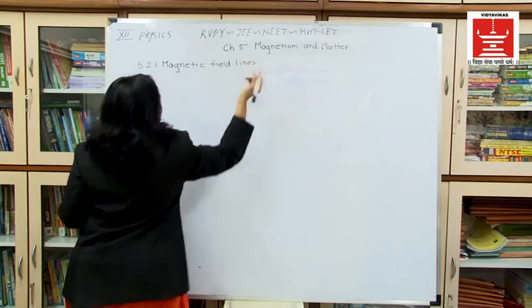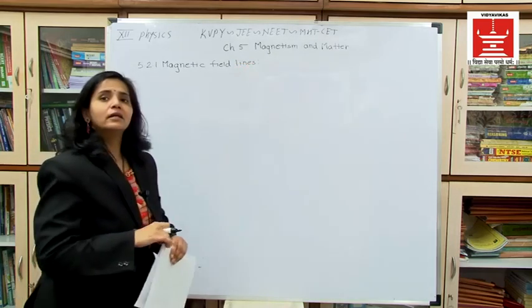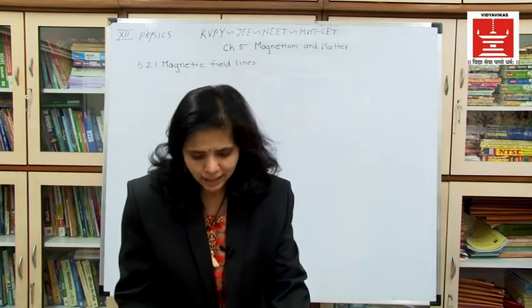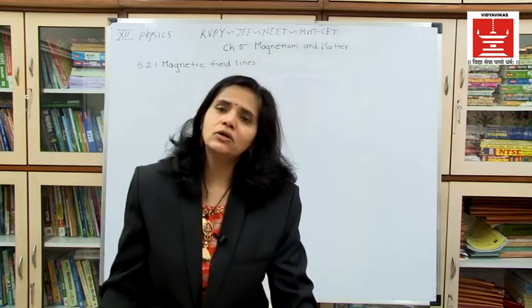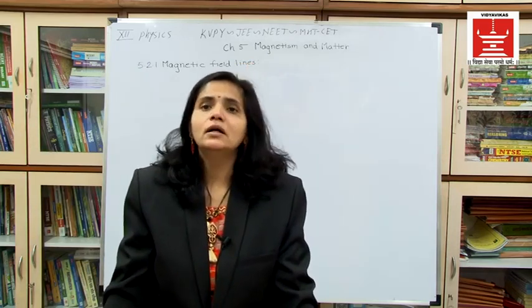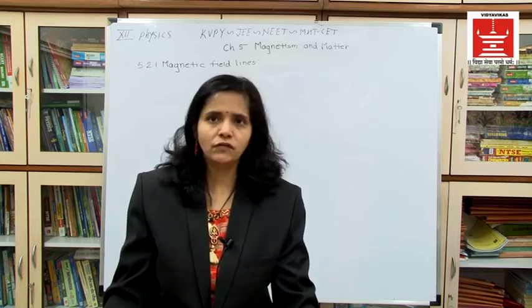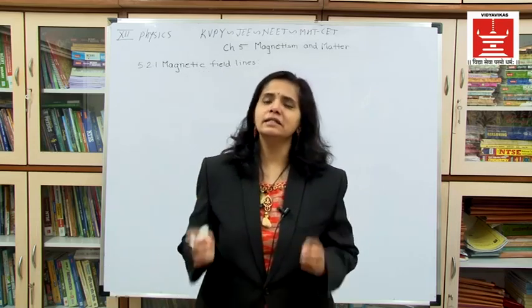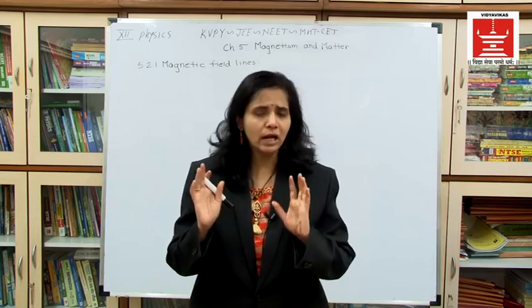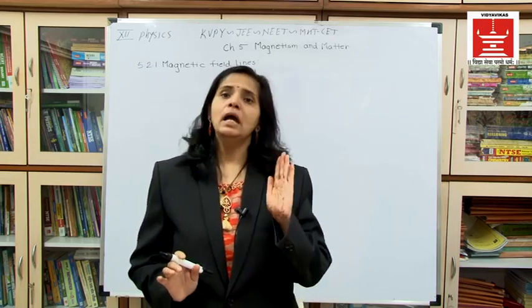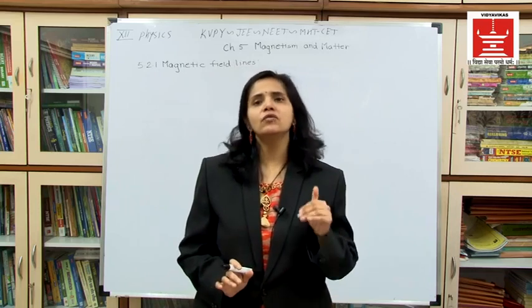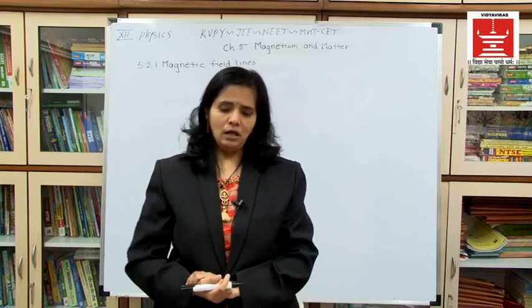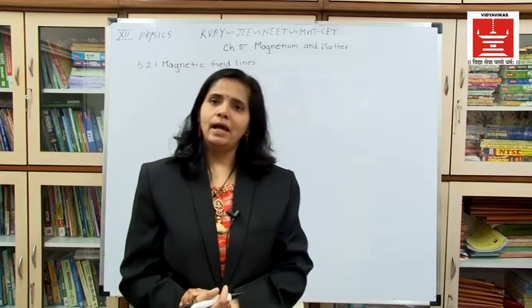Actually, these lines cannot be seen by your eye. These are imaginary lines, and they continuously represent the direction of the magnetic field. Are you understanding? These magnetic field lines are imaginary lines which we cannot see with our eye, and they continuously show us the direction of the magnetic field.